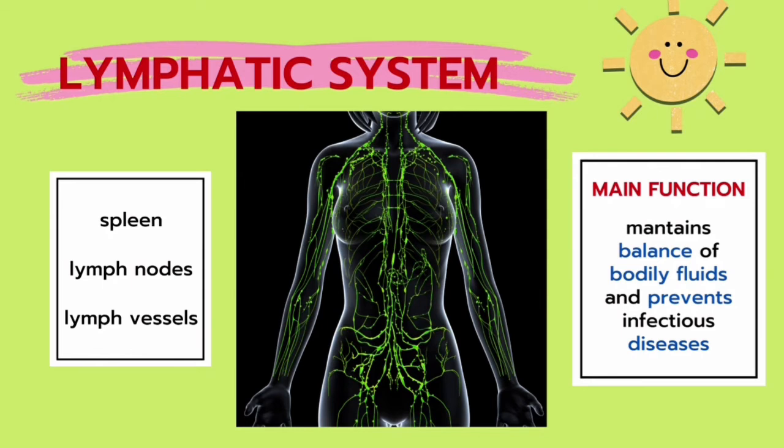After that, we have the lymphatic system. The lymphatic system consists of the spleen, lymph nodes, and lymph vessels. The main function of the lymphatic system in our body is to maintain the balance of bodily fluid and prevent infectious disease.